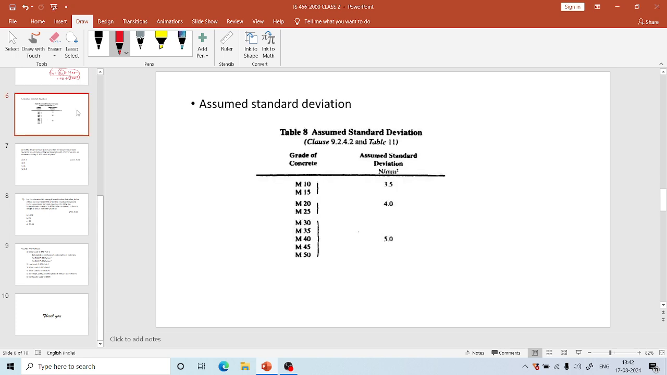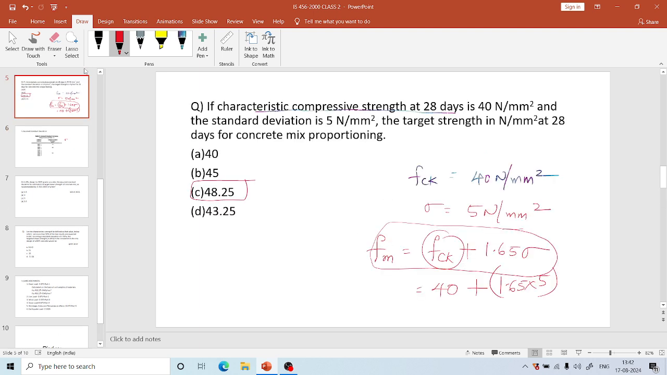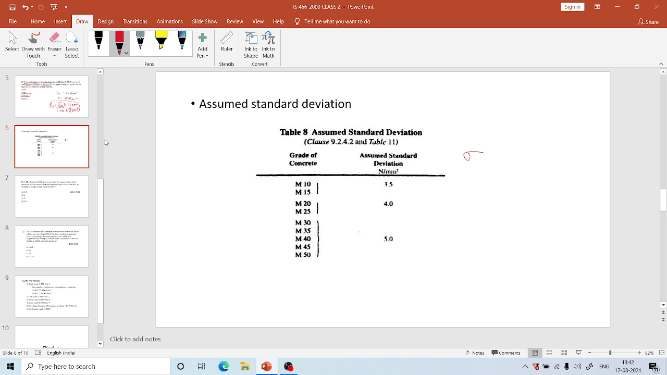sometimes they don't give the sigma value. See, in this case they clearly mentioned that standard deviation is 5 Newton per mm square, but in some cases they don't give this sigma value, and based on the grade of concrete they gave, we have to assume standard deviation as per IS 456. In IS 456 there is Table number 8 which mentions standard deviation to be assumed based on grade of concrete. So in competitive exams also they simply give the grade of concrete and we have to assume standard deviation based on that. Let us see one example on it.